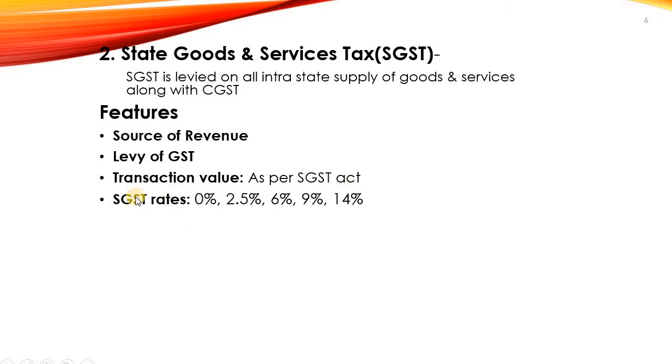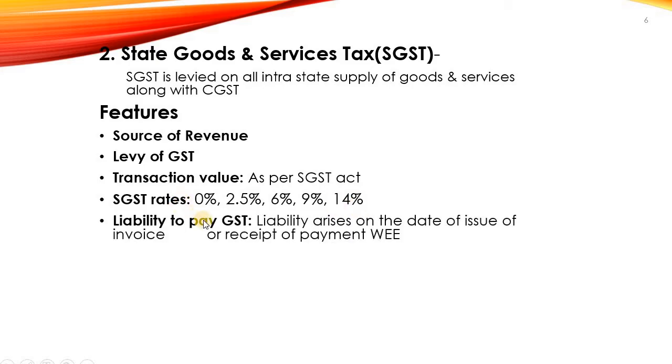Then what are the SGST rates? SGST rates are 0%, 2.5%, 6%, 9% and 14%. Then liability to pay GST. Liability to pay GST arises on the date of issue of invoice or receipt of payment, whichever is earlier.